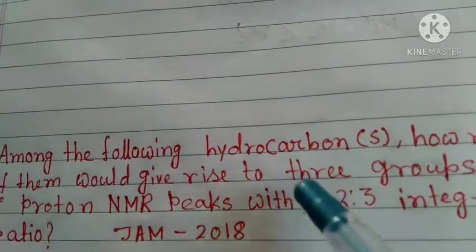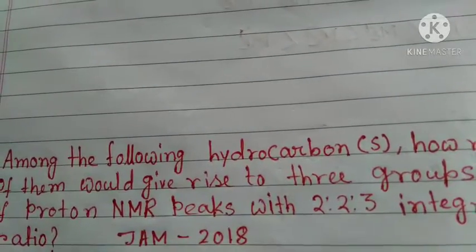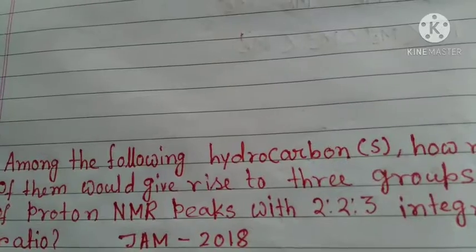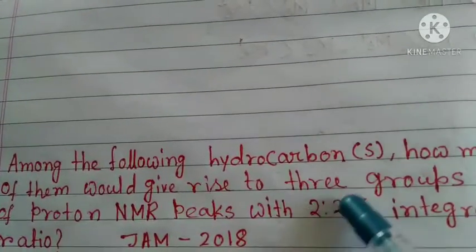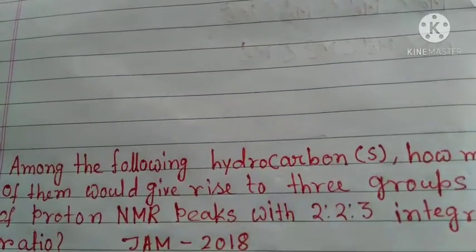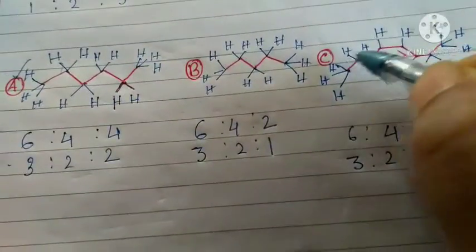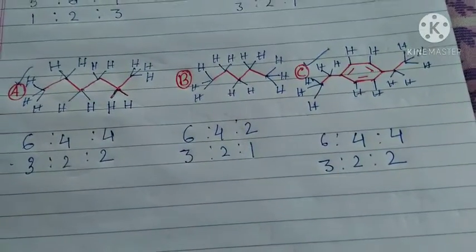So in the question we get that 3 signals will be there. So 3 signals in 3 options, 3 of them will give 3 signals, but 2 of them will give them in the ratio of 2:2:3. That is, both option number A and C are correct options.